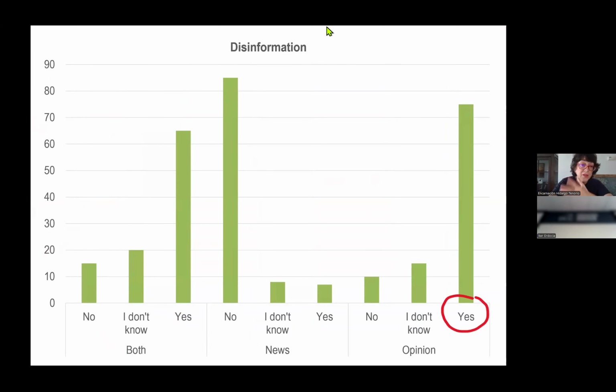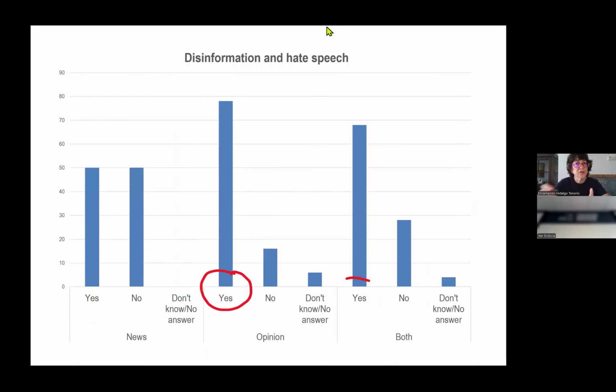When we look at disinformation, we saw that there was a lot of disinformation, obviously, when the disinformer was speaking their mind, or when they combined. Sometimes they said something they thought, they expressed their opinion, but they used a news item to support their views on whatever it was. And when we look at disinformation and hate speech, definitely when there was opinion or opinion and a news item, there was lots of disinformation, which was not unexpected.